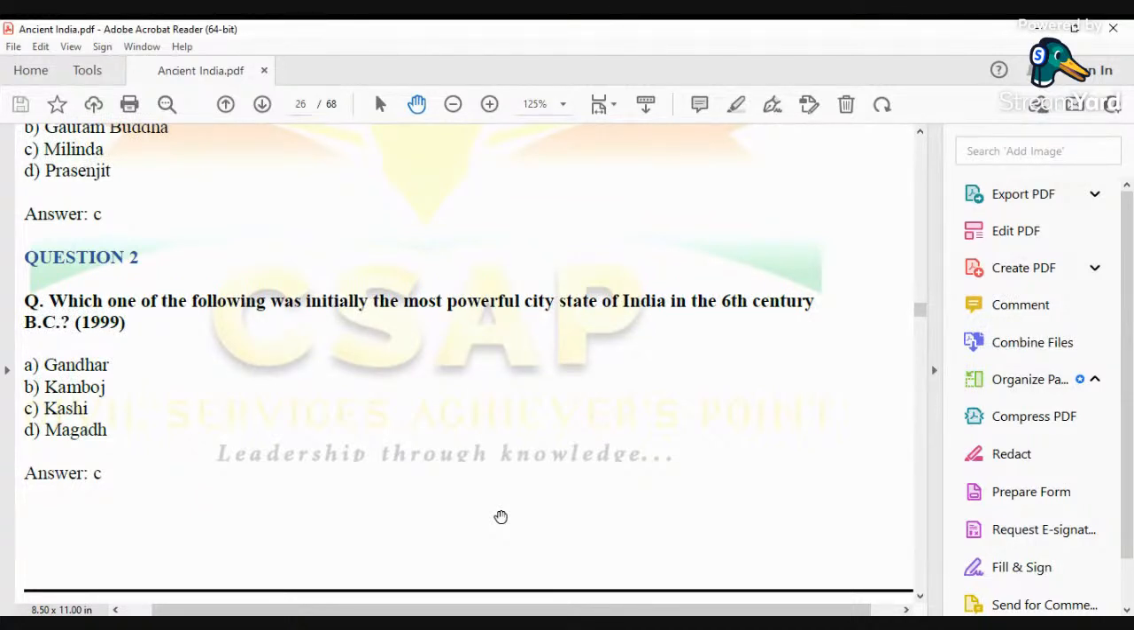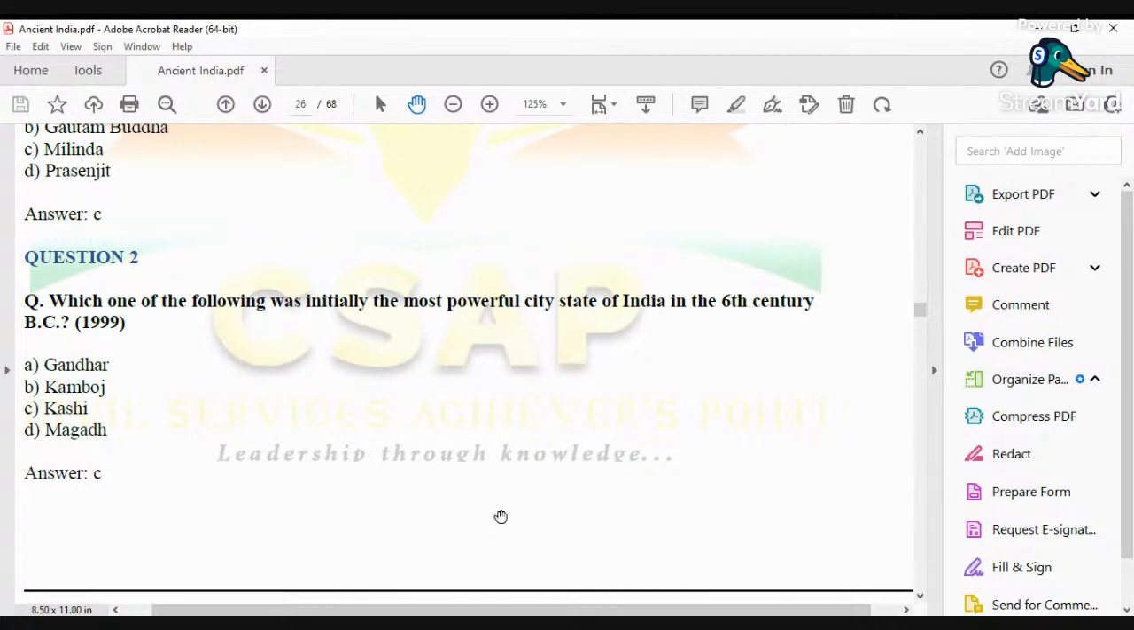And Gandhar and Kamboj, where were these two Mahajanapadas present? They were present in the northwestern part of the Indian subcontinent. Kamboja was to the northern side of Gandhar. The capital of Gandhar was Takshashila, a very important place.